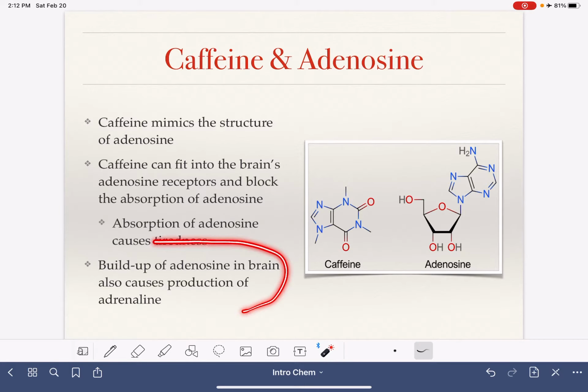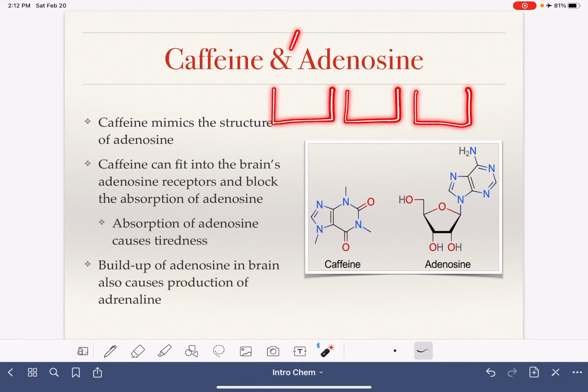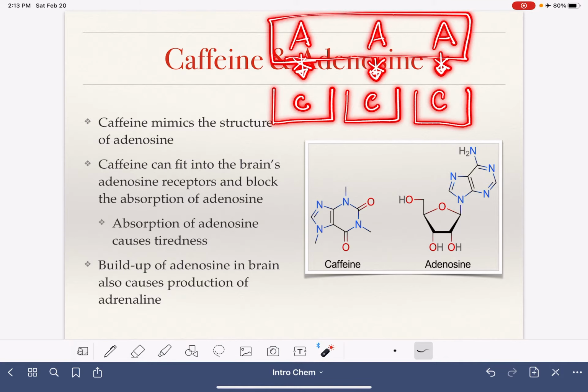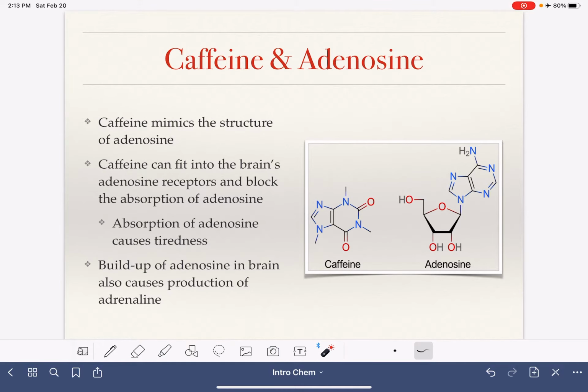In addition to that, having an accumulation of adenosine in your brain causes your brain to realize that something is wrong, which initiates the production of adrenaline. So again, we have all these receptors in our brain, and our body is producing all of these adenosine molecules that are supposed to make their way into these receptors so that we can begin to feel tired. But instead of the adenosine molecules getting in there, the caffeine molecules get in there instead. The caffeine molecules in the receptors don't do anything at all other than blocking the adenosine, so we don't feel tired. Plus, in addition, all that buildup of adenosine makes us get a little bit of an adrenaline rush. And this is how caffeine works.